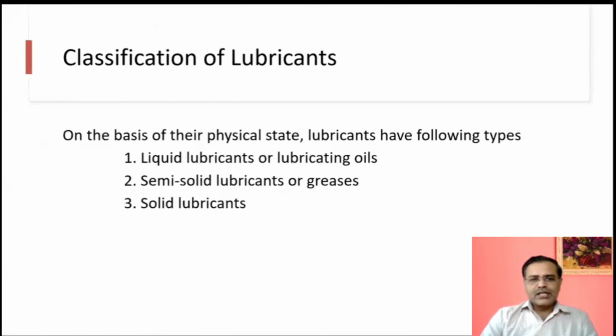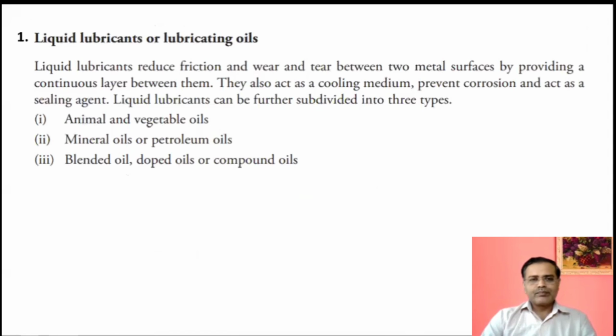As far as the classification is concerned, there are 3 types of lubricants: liquid or lubricating oils, semi-solid lubricants or greases, and solid lubricants. So let us proceed further. The liquid lubricants or lubricating oils are again subdivided into 3 categories: animal and vegetable oils, mineral oils and petroleum oils, and blended oils, doped oils, or compound oils.